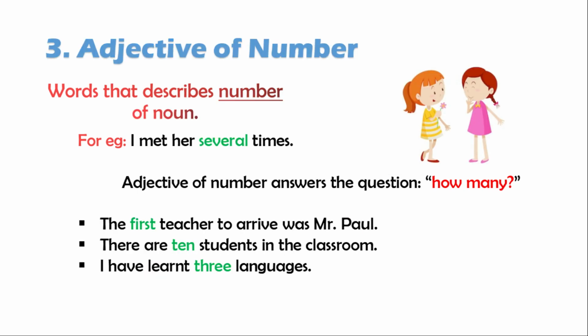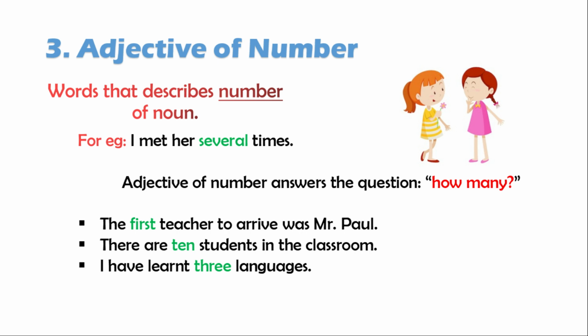Adjective of number. Words that describes number of a noun or a pronoun is called adjective of number. Always remember that adjective of number is used with countable nouns. For example, I met her several times. Here, several is an adjective of number describing the number of times that I met her. Adjective of number answers the question how many.